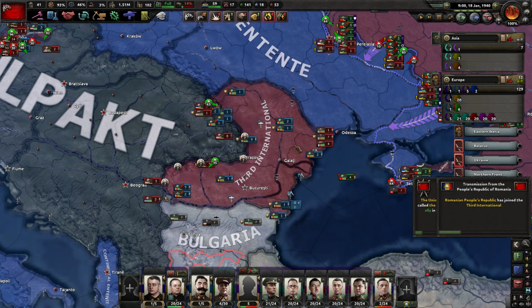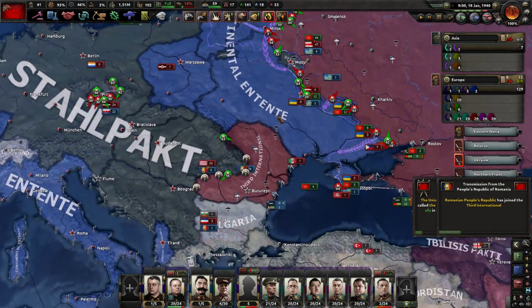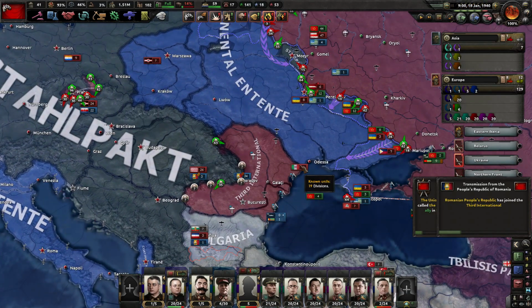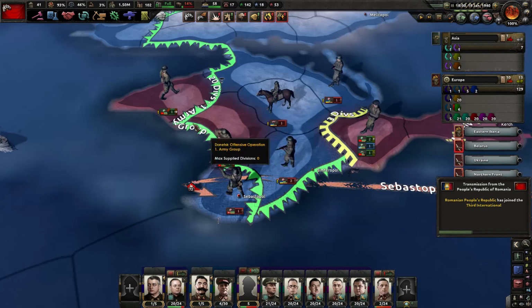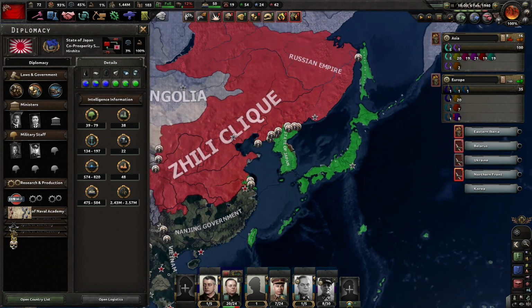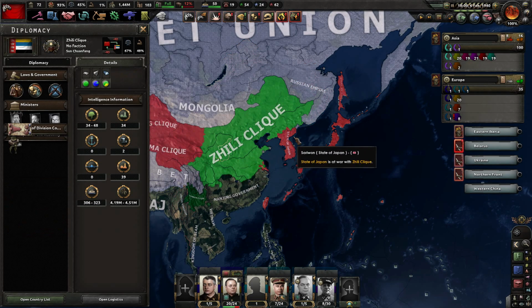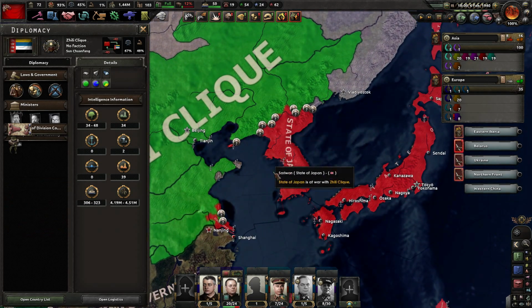Or maybe they won't die because Romania has joined the Third International and now it's a big problem for the Continental Entente because it opened a new front line on the Dniester River. Meanwhile, Soviets are trying to capture Crimea. Now Japan has some major troubles as they are not only fighting against the Russian Empire, they are also fighting against the Zhili clique, which is invading Korea.